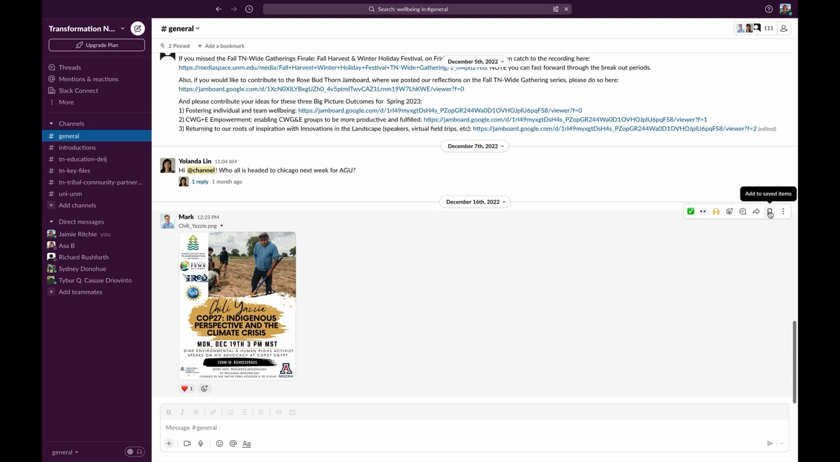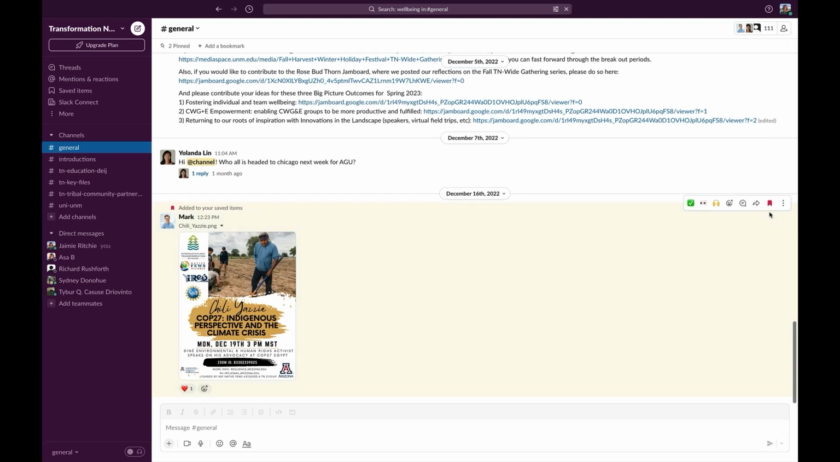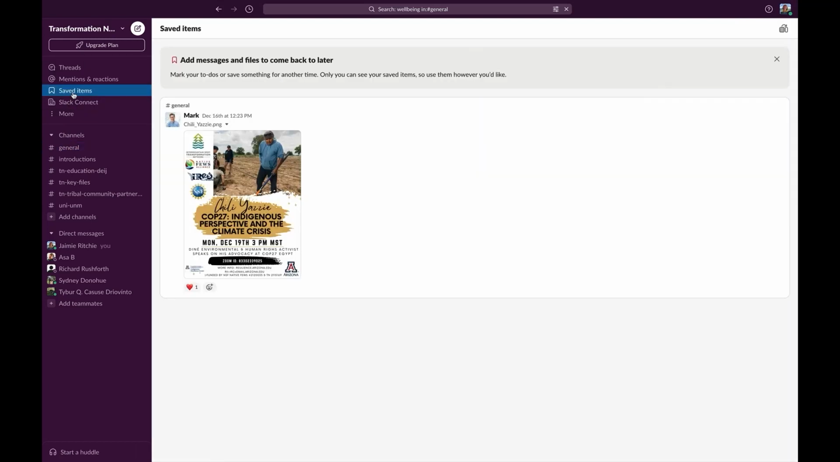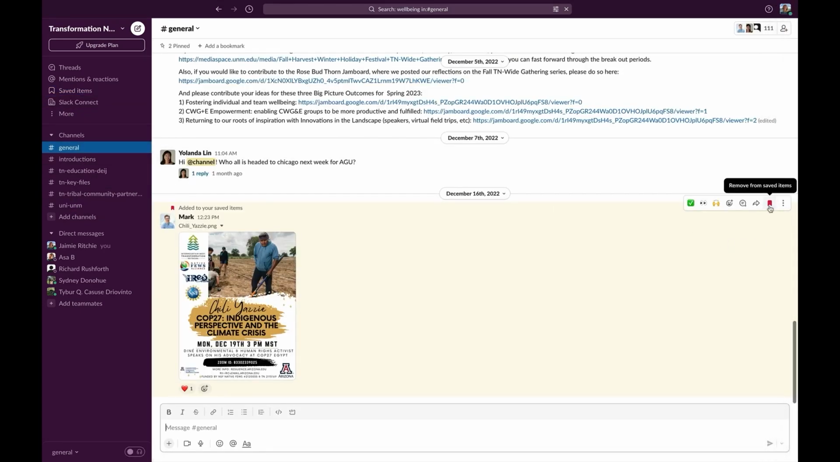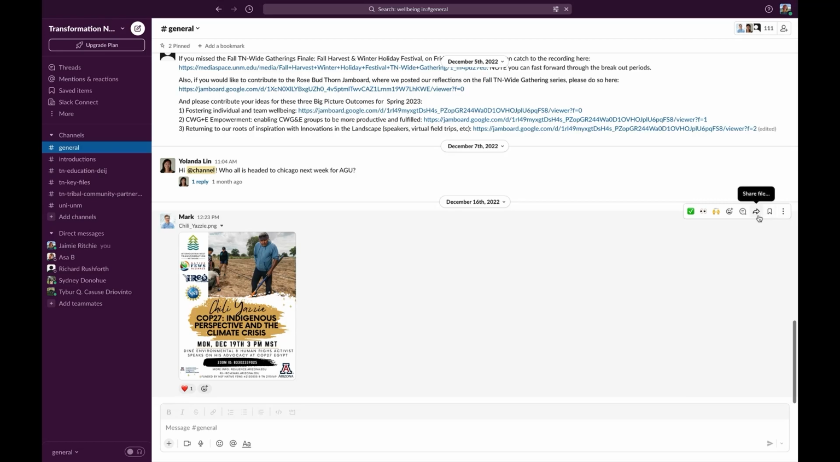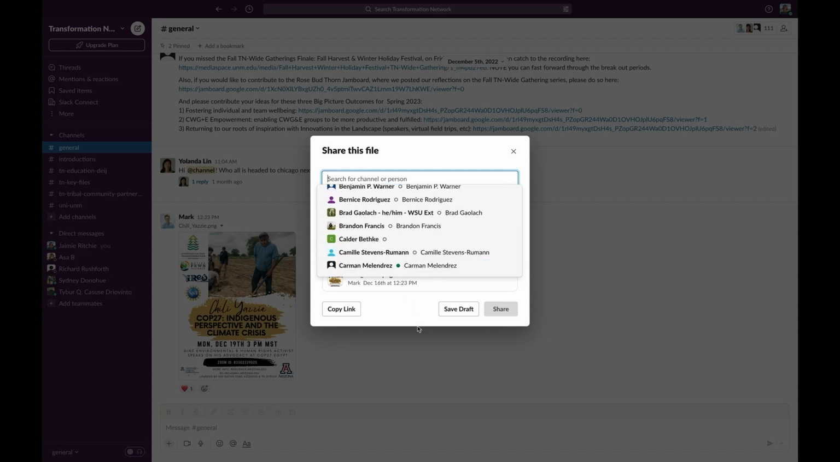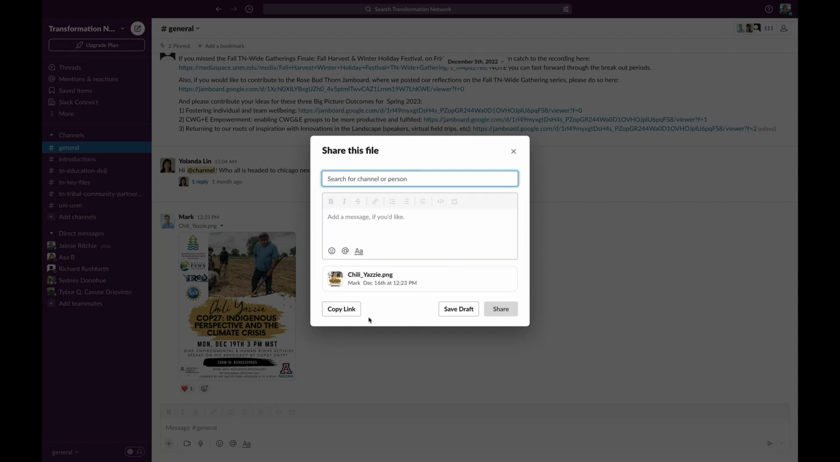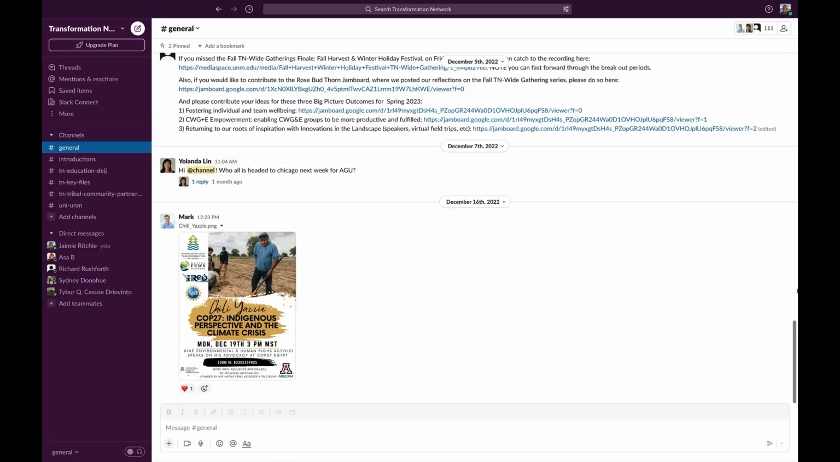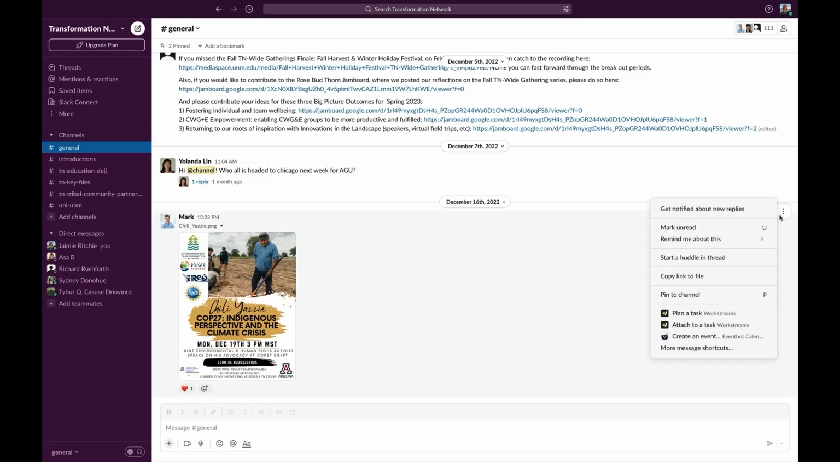If you want to save it, you can press add to saved items, which will come up over here under mentions and reactions, saved items. You can unsave it by pressing that same bookmark button again. You can press share file, and you can share it to a channel or person, or you can copy the link. The 3 dots provides a couple more options as well, including getting notified about new replies within a thread.